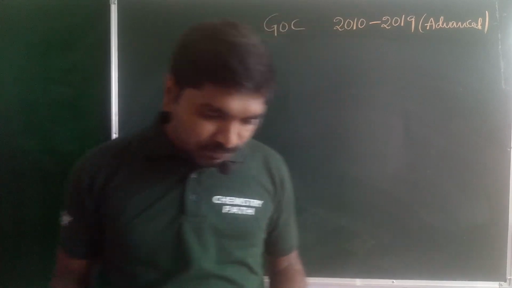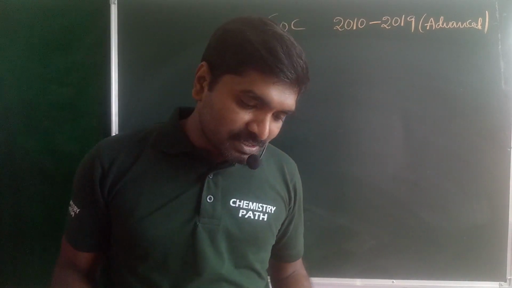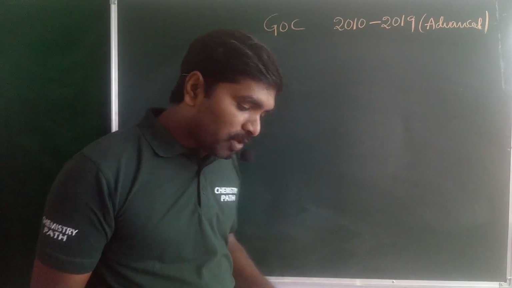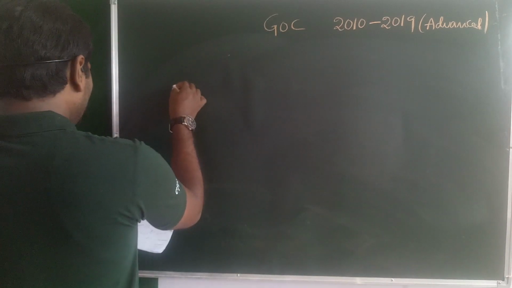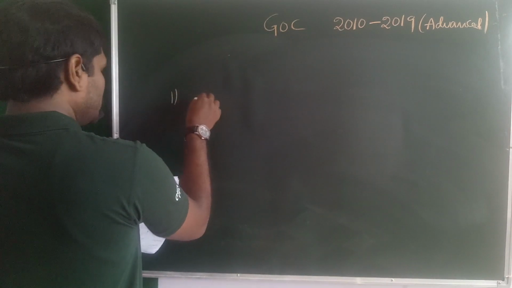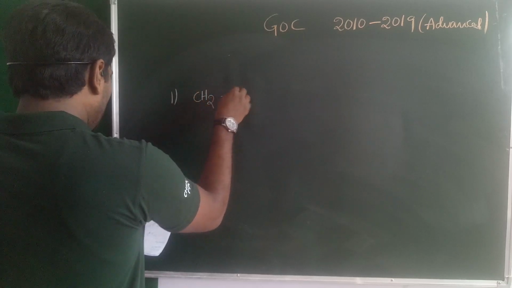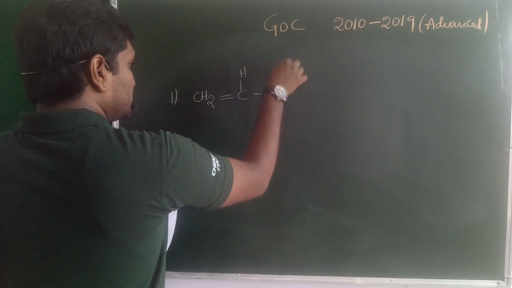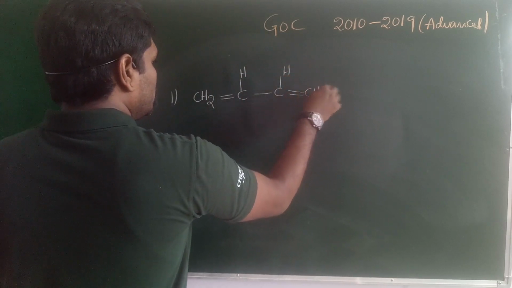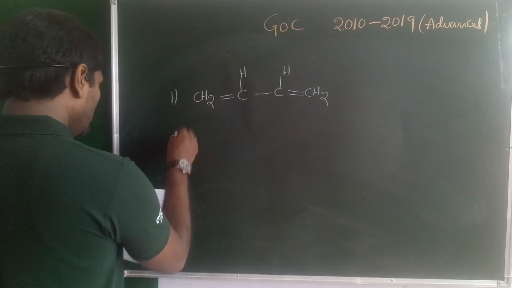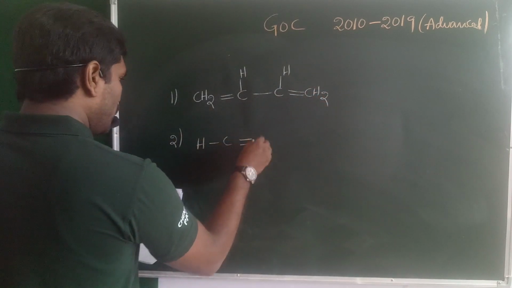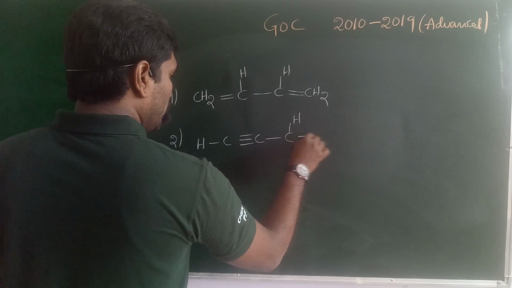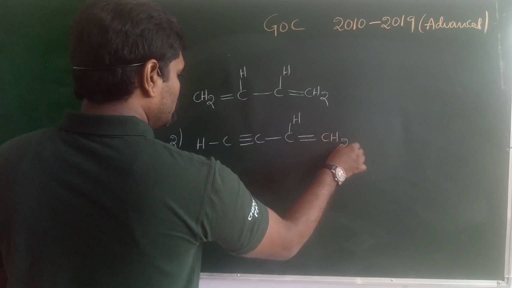Among the given options, which are the compounds in which all the atoms are in one plane in all possible conformations? Option 1 may be structured like this: CH2 double bond CH, CH double bond CH2. Option 2: HC triple bond C, CH double bond CH2.